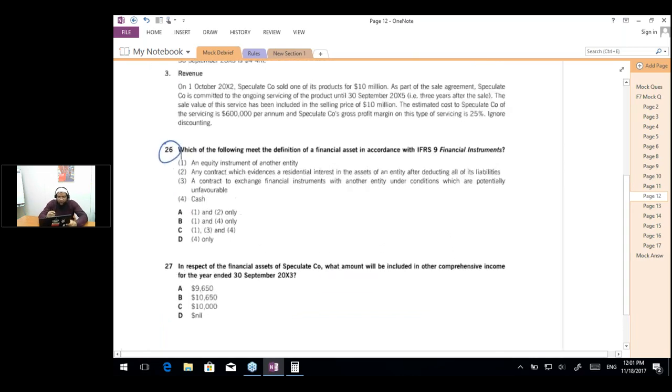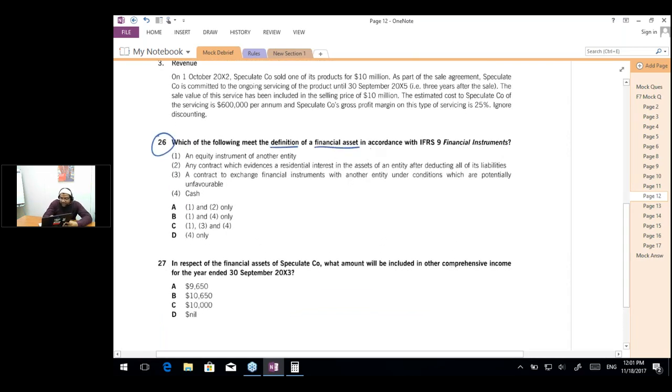The question says, which of the following meets the definition of a financial asset in accordance with IFRS 9? So what is the definition of a financial asset? An equity instrument of another entity. Yes, this is a financial asset. So D is not right. Any contract which evidences a residual interest in the assets of an entity after deducting all of its liabilities. Is this a financial asset? The answer is no. This is actually the definition of an equity, the residual interest in the assets after deducting all of the liabilities. So this is not the right answer. So A is not going to be the answer.